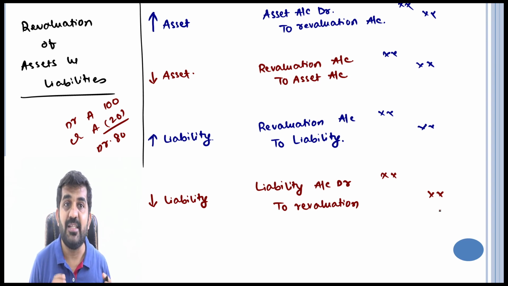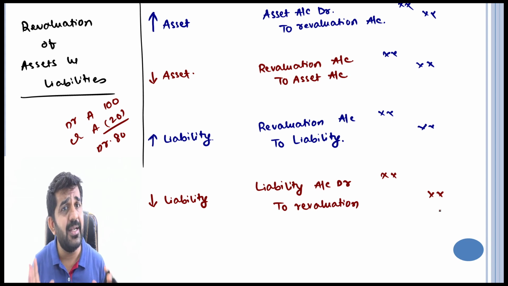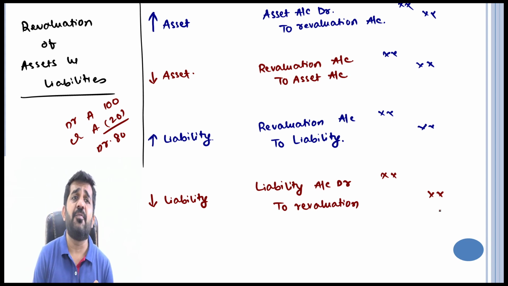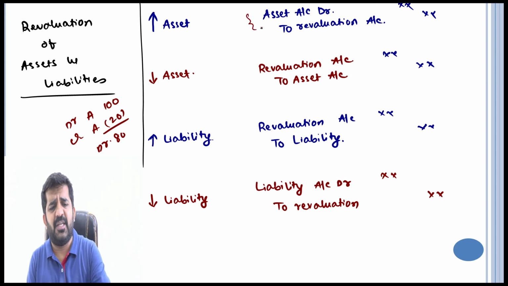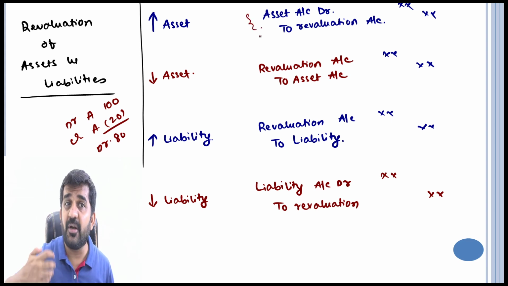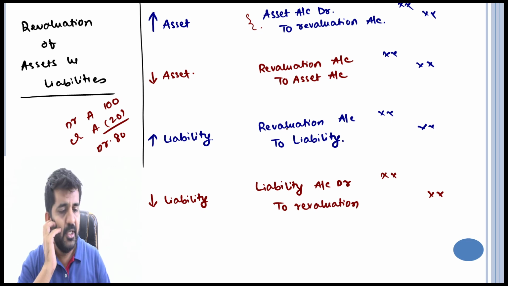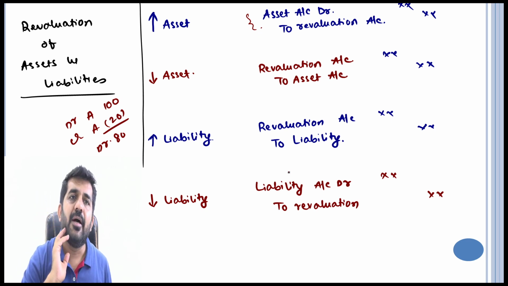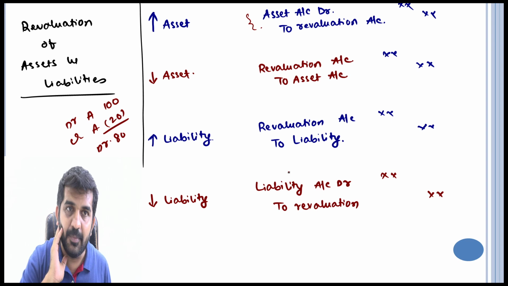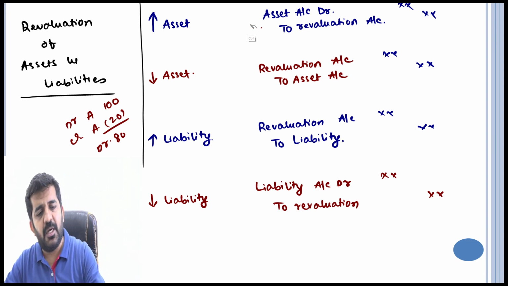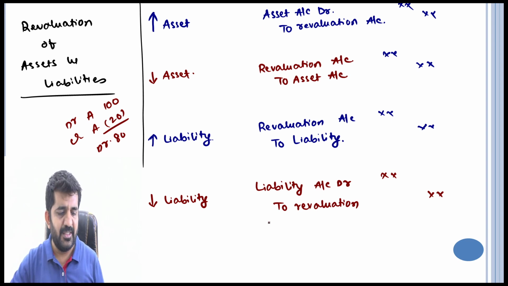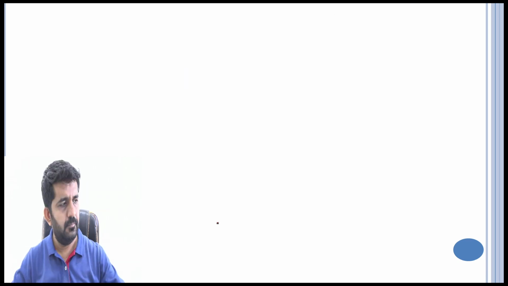All right. This is nothing but revaluation of assets and liability, and believe me, all assets and liabilities are revalued by this. Say asset of 10,000 rupees was forgotten to be recorded, now you need to record it, pass this entry. Is it a revaluation or recording what you have forgotten? Ultimately will be the same thing. Liability of 30,000 rupees was unrecorded, so I will be passing a journal entry, revaluation to liability. Is it all right? So this entry is passed when you want to revalue your assets and liabilities.